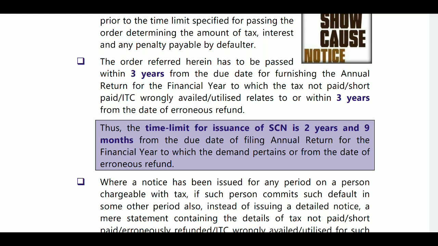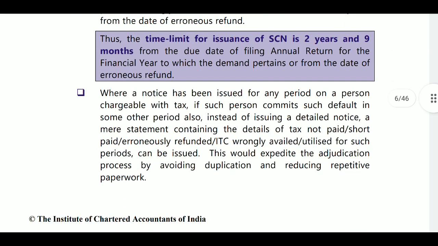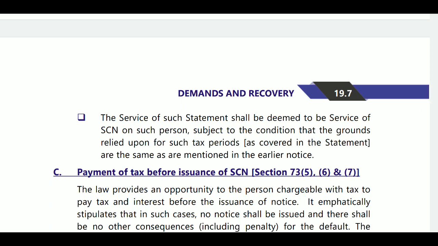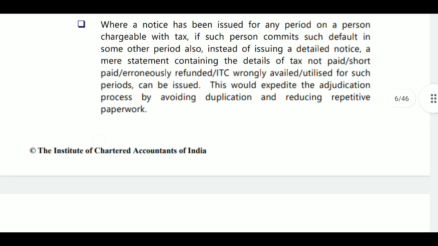This is the case. First, section 73 was provided, and after that, where a notice has been issued, if such a person commits such default in some other period, then instead of issuing a detailed notice, they will issue a summary statement or supplementary statement.